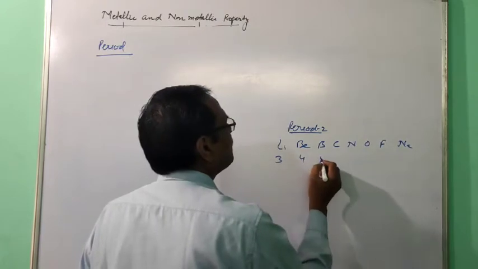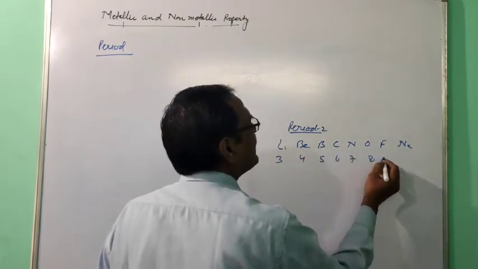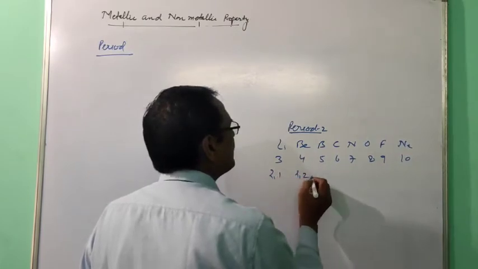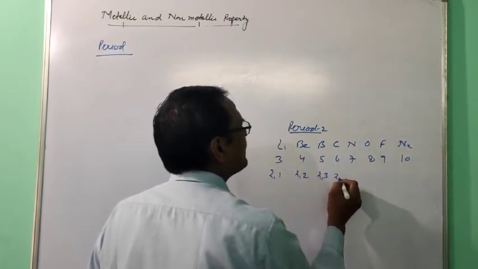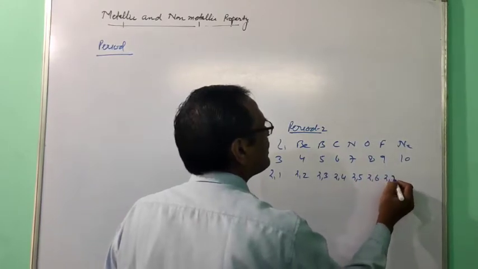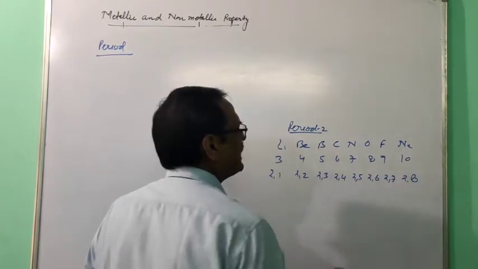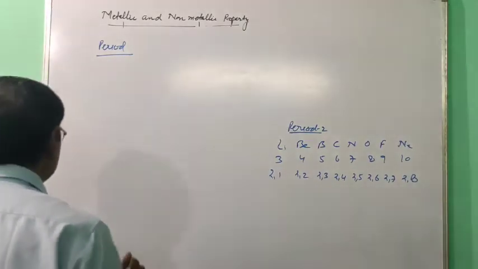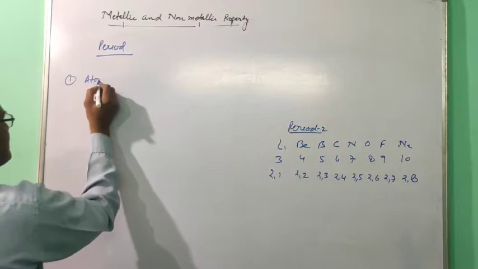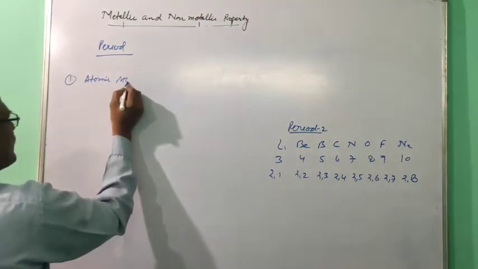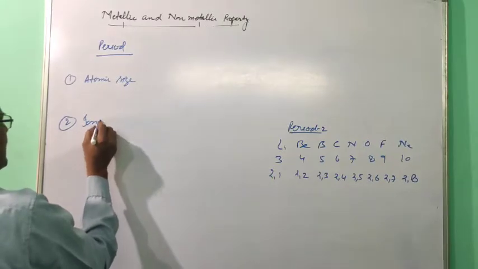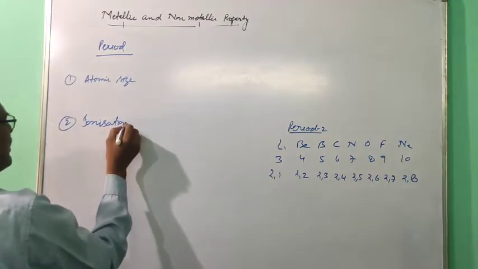Atomic number 3, 4, 5, 6, 7, 8, 9, 10. Electronic configuration is 2,1; 2,2; 2,3; 2,4; 2,5; 2,6; 2,7; 2,8. Two factors are there. First one is atomic size, and second factor is ionization potential.